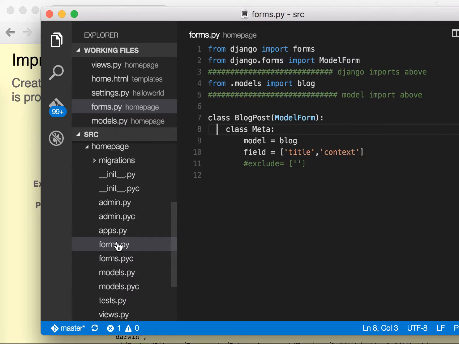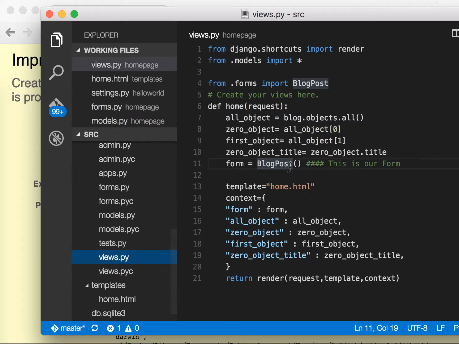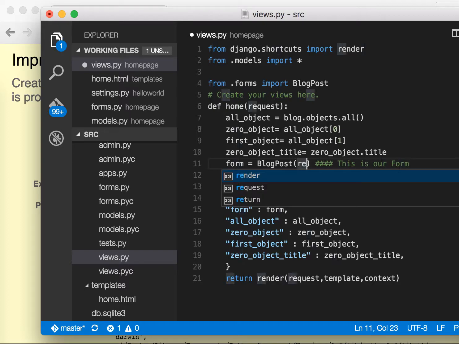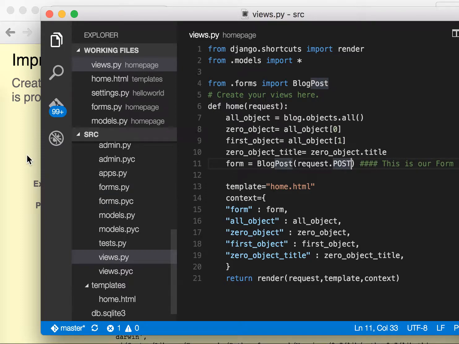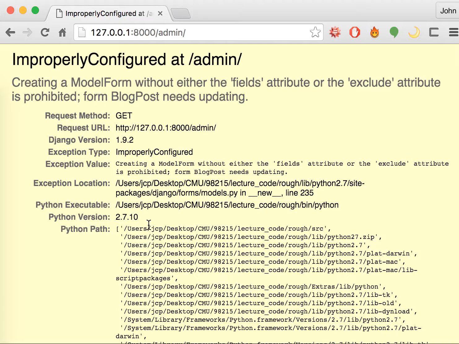Okay, so I found the error. The reason is, if you go to your views.py, we actually have to put something inside our parentheses. So inside this, we're gonna have to say request.POST, with a capital, like that. I'm gonna click save and I'm gonna click refresh. And that should fix some things.